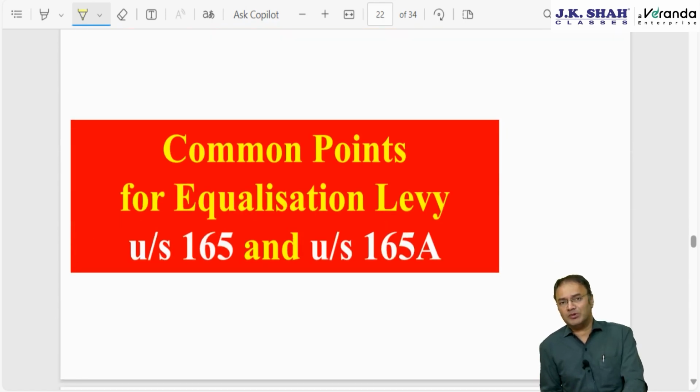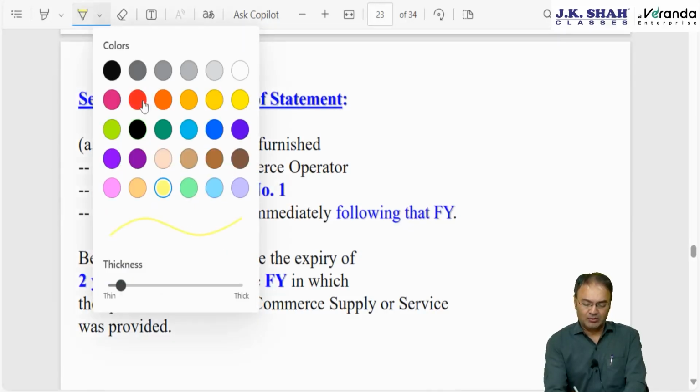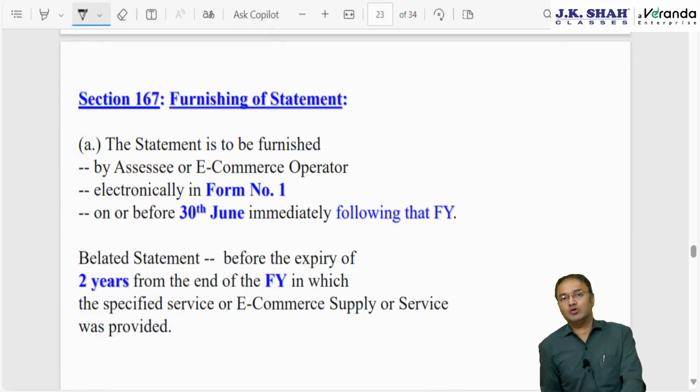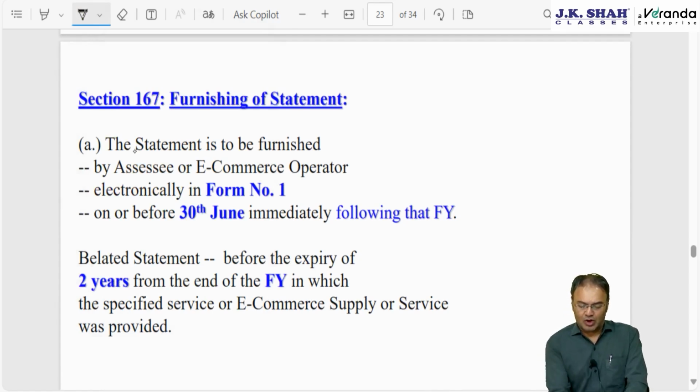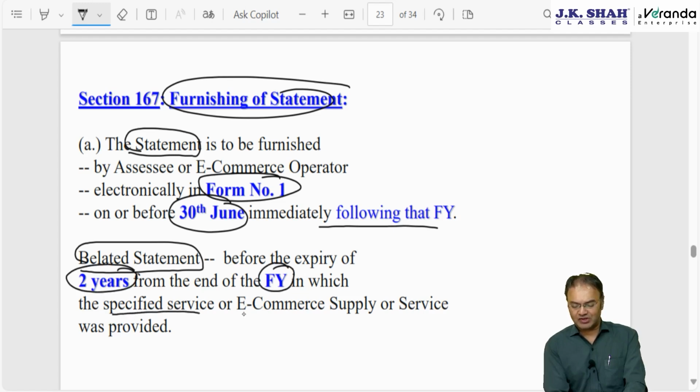Now common points between both the types of equalization levy. One is to be deducted by the payer, 6%, and 2% is to be paid by the recipient e-commerce operator. Okay, the statement is to be furnished in Form number 1 by 30th June of the next year. However, belatedly it can be furnished up to 2 years from the end of the financial year in which the specified service is provided or the e-commerce supply or services provided.